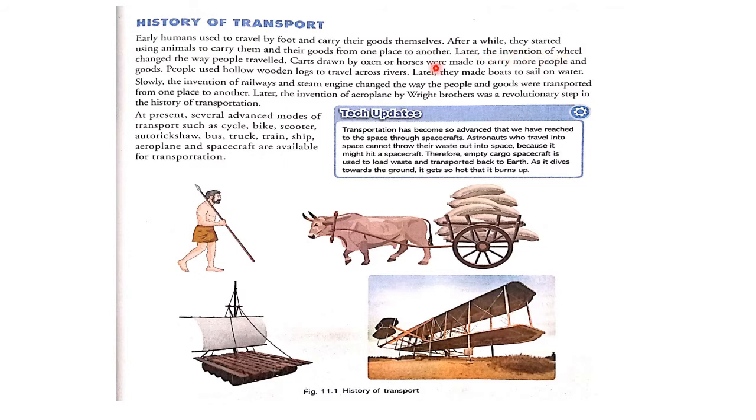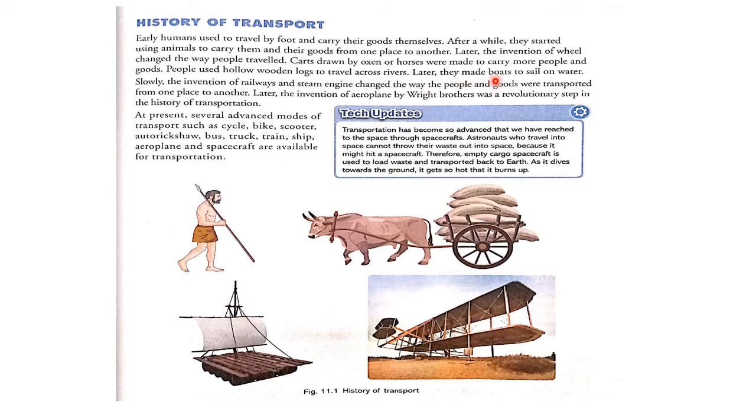Later, the invention of the wheel changed the way people travel. Carts drawn by oxen or horses were made to carry more people and goods. People used hollow wooden logs to cross the river.